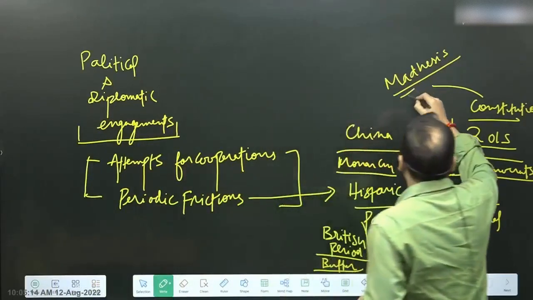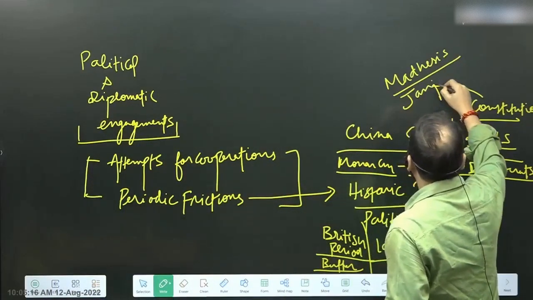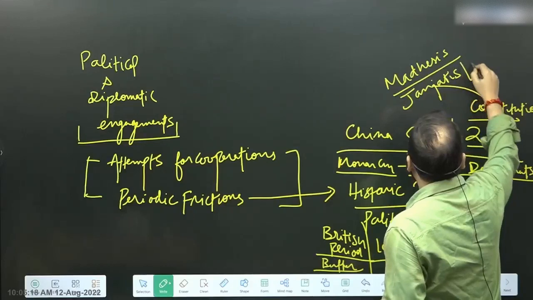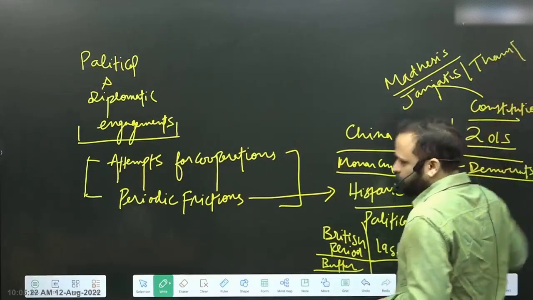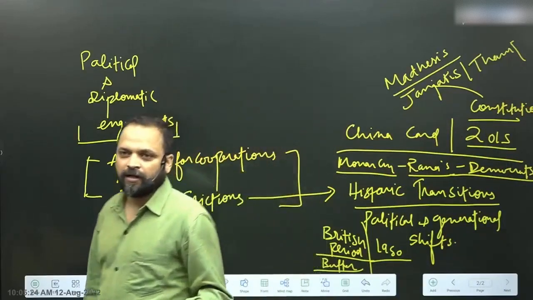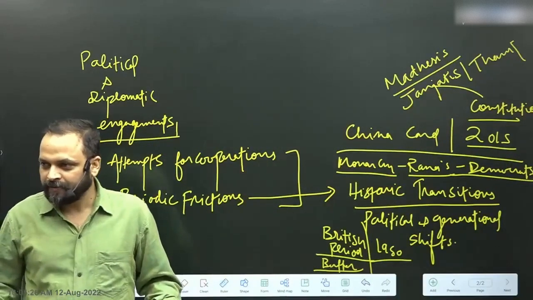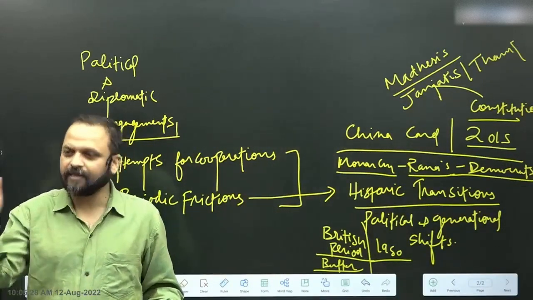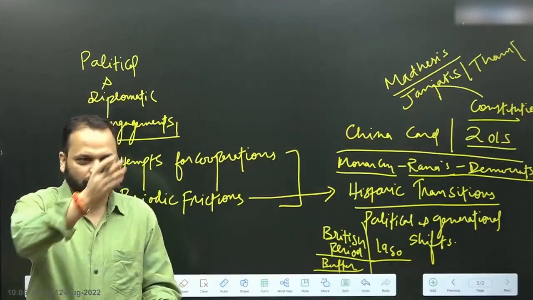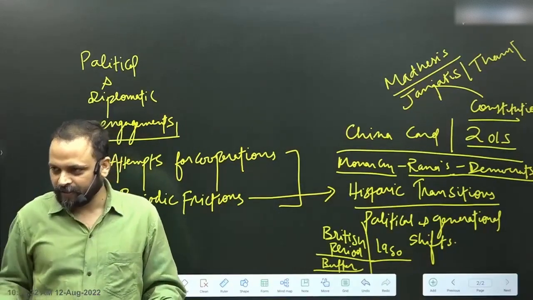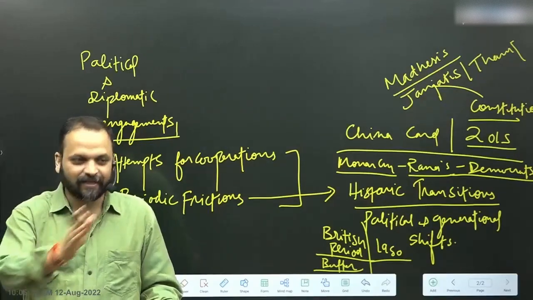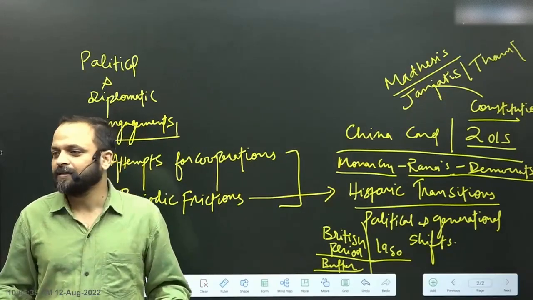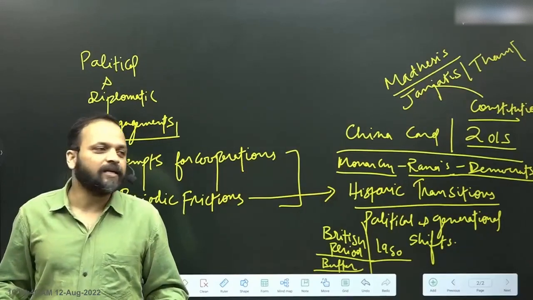And then there are groups like Janajatis, as they are called, Tharus. Where would you find the Tharus in India? Paschimi Champaran, in the Tarai region, right? In that whole Tarai belt, Uttar Pradesh and Bihar, right? Tharu is also a tribe in India.